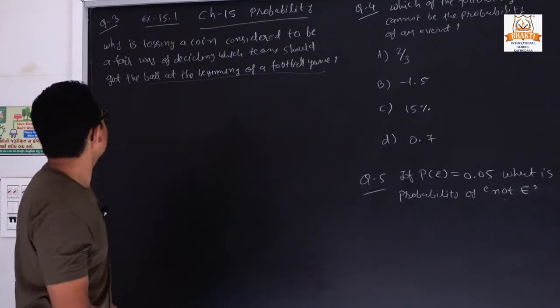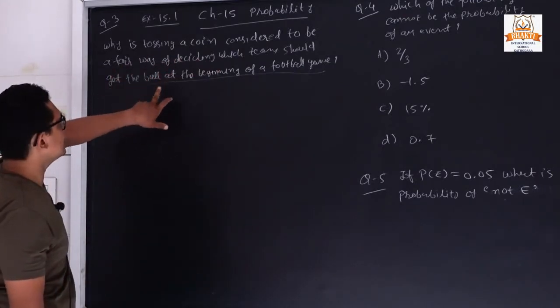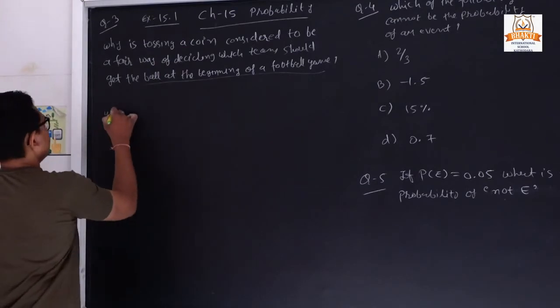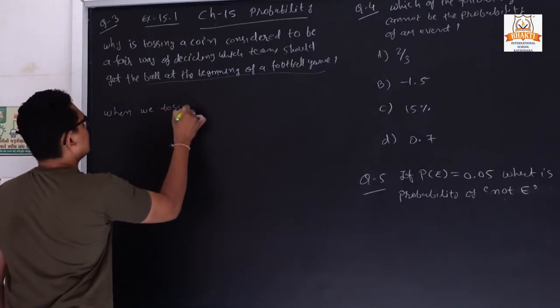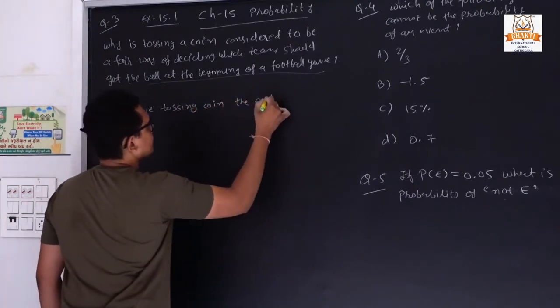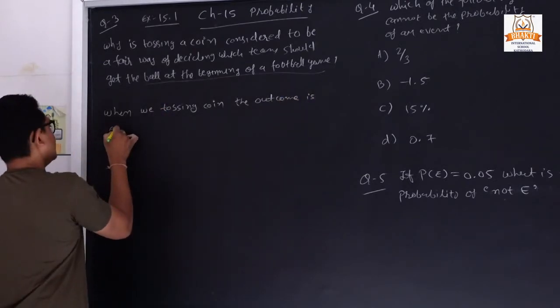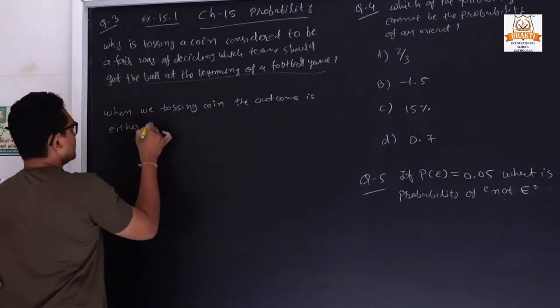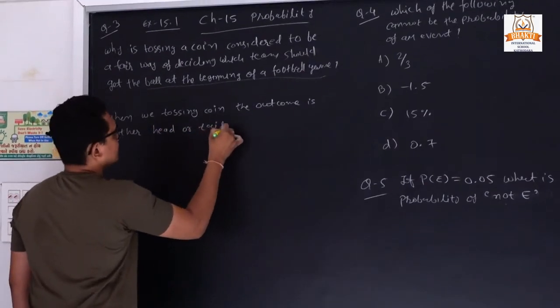So we can say why tossing a coin is considered to be a fair way to decide it. Because when we toss a coin, the outcome is either head or tail.